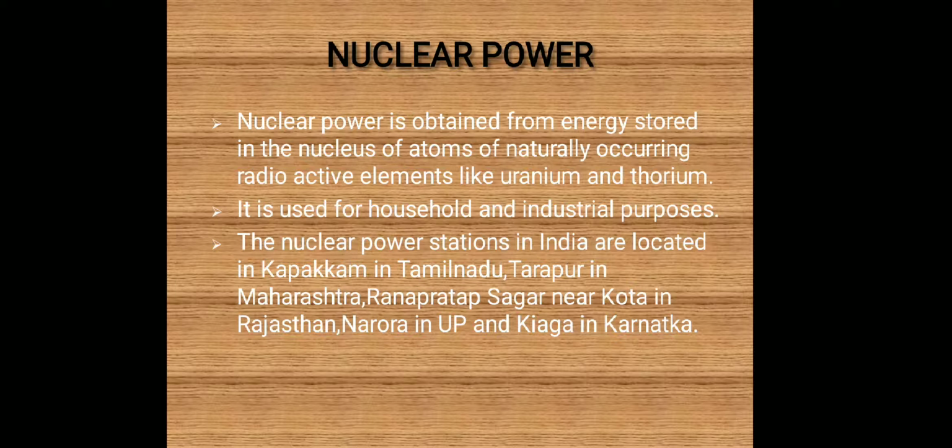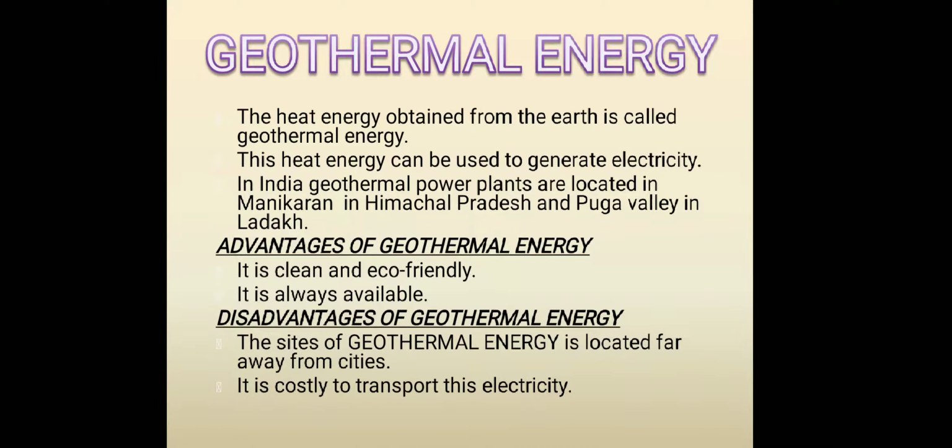The heat energy obtained from the earth is called the geothermal energy. This heat energy can be used to generate electricity. This energy is used in cold storage plants, in industries and for domestic purpose. Hot water and steam reservoirs under the surface of the earth at temperatures more than 180 degrees Celsius are generally used by existing geothermal plants. In India, geothermal power plants are located in Manikaran in Himachal Pradesh and Puga Valley in Ladakh.